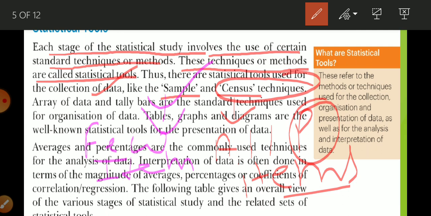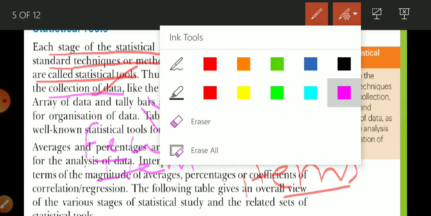So whenever we are collecting data, when we are at the first stage, we can use any one, census or sample. Now, organization of data.